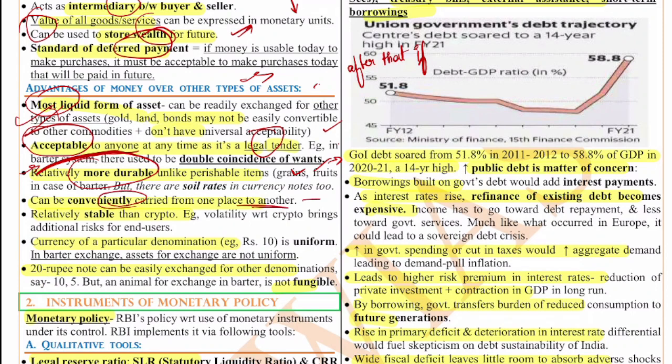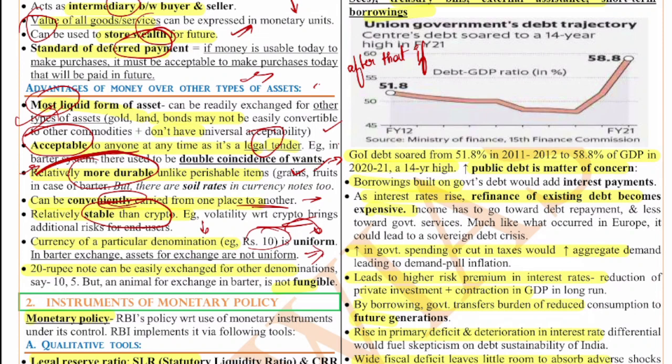It's relatively stable compared to crypto, because with crypto, if you see, the value reduces very fast and also increases very fast. So this volatility is always a trouble to people. Next, the currency of a particular denomination, for example 10, is uniform. Everywhere the 10 will have the same value, but in the barter system the asset's value is not uniform. Rice value will be different in South India, and different in East, West and North. So that is the thing.